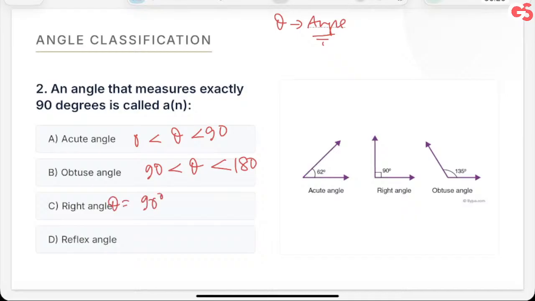Reflex angle: what is a reflex angle? Theta is more than 180 degrees and less than 360 degrees. Clear? So this entire range of 180 to 360 lies in reflex angle. Cool. Okay, here I have given examples as well.